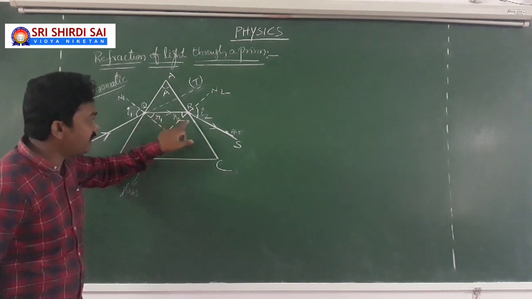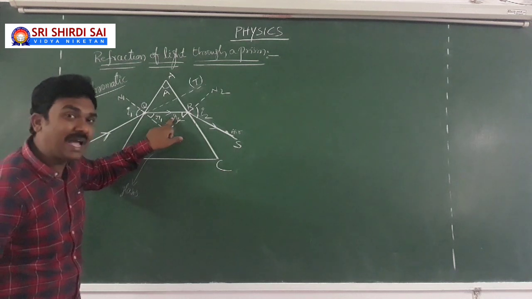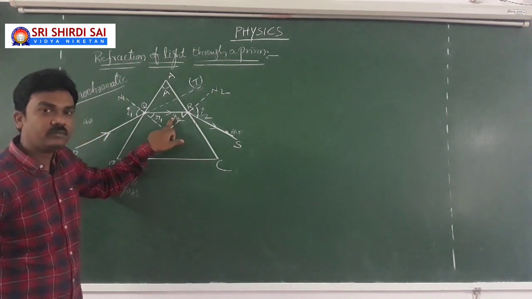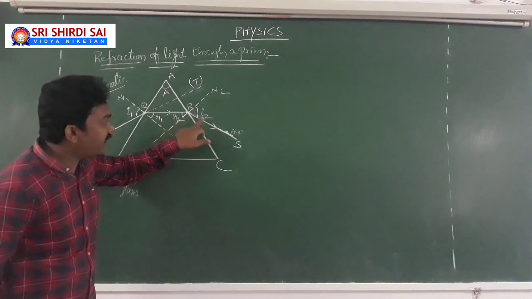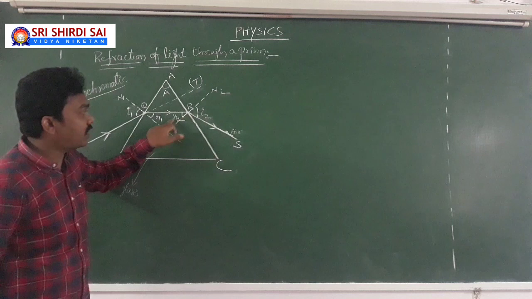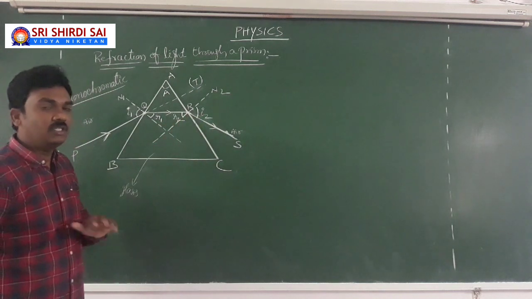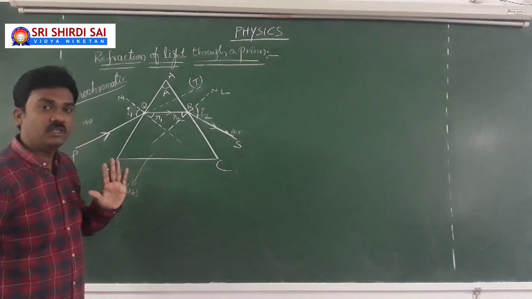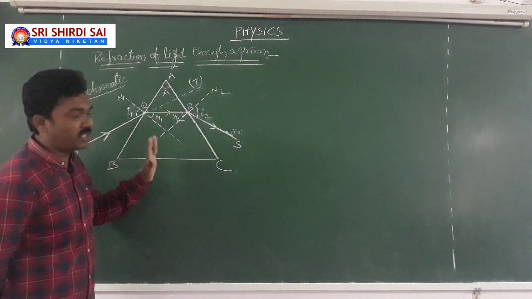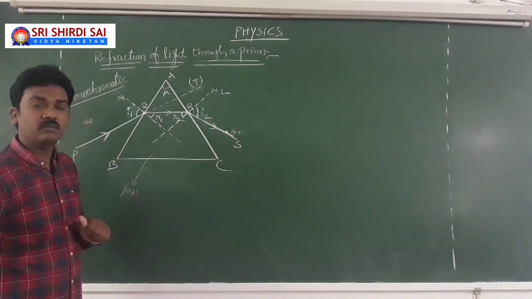Then when the light falls on AC, why don't you take the angle of incidence as I2 and the angle of refraction as R2? Why did you mention them as R2 and I2? Usually people get stuck with the notation. There is no secret behind it. This is the usual formal notation that has been followed since long earlier days.